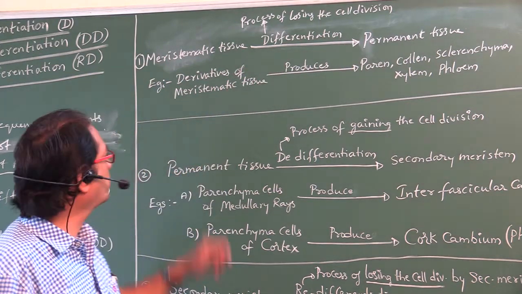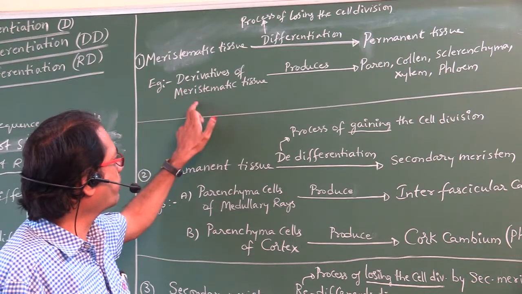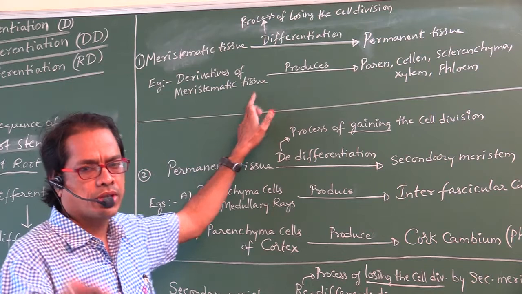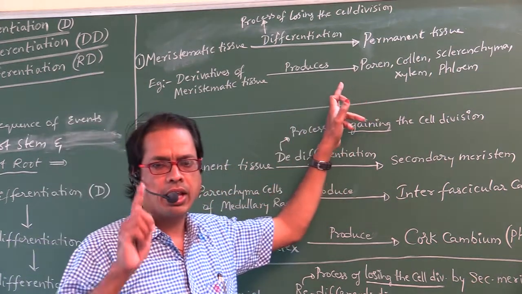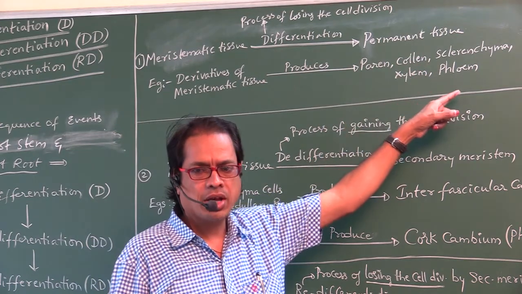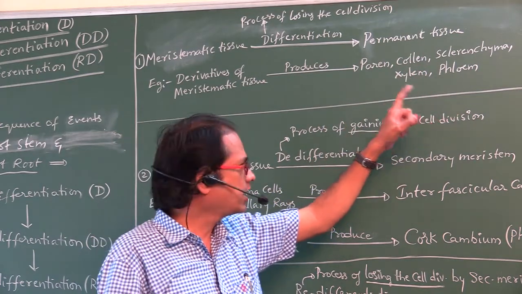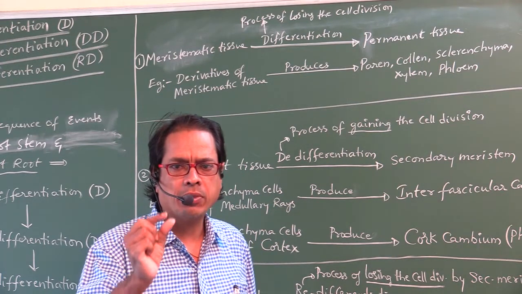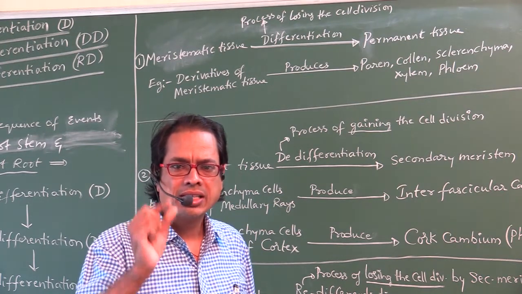For example, derivatives of meristematic tissue form simple tissues like parenchyma, collenchyma, sclerenchyma, and complex tissues like xylem and phloem.